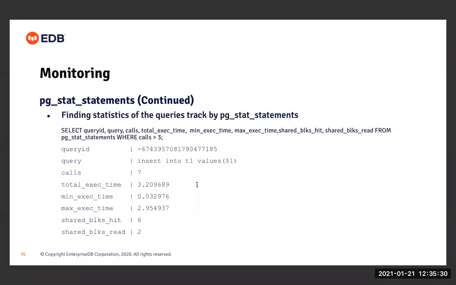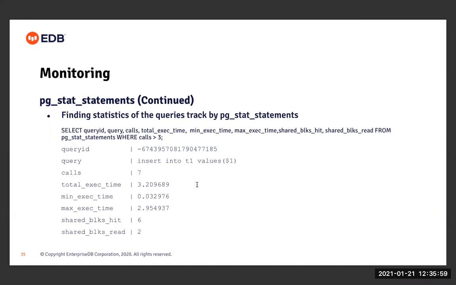And this pg_stat_statements table basically stores the queries in normalized form. As in this case, if you see the query that it has stored, it has replaced the values with $1, right? So that way, multiple insert statements performed on this table T1 can be represented as a single statement, and the values that the user specifies with the insert statement will be kept secret.